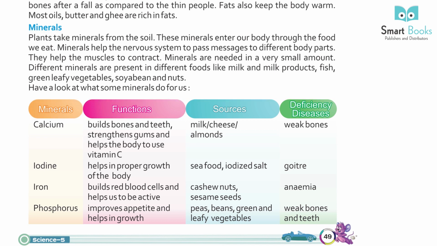Minerals, functions, sources, deficiency diseases. Calcium builds bones and teeth, strengthens gums and helps the body to use vitamin C. Sources: milk, cheese, almonds. Deficiency: weak bones. Iodine helps in proper growth of the body. Sources: seafood, iodized salt. Deficiency: goiter. Iron builds red blood cells and helps us to be active. Sources: cashew nuts, sesame seeds. Deficiency: anemia. Phosphorus improves appetite and helps in growth. Sources: peas, beans, green and leafy vegetables. Deficiency: weak bones and teeth.